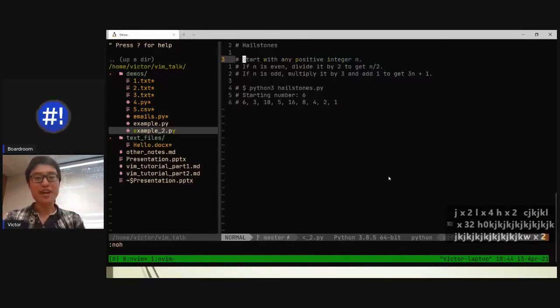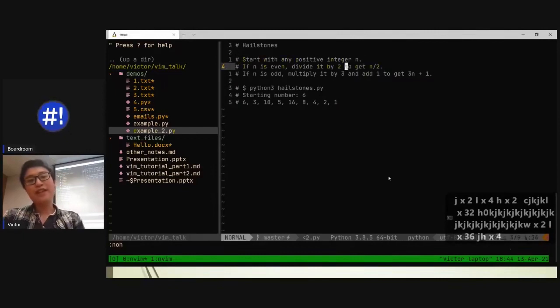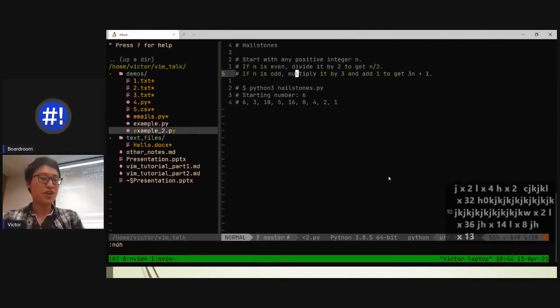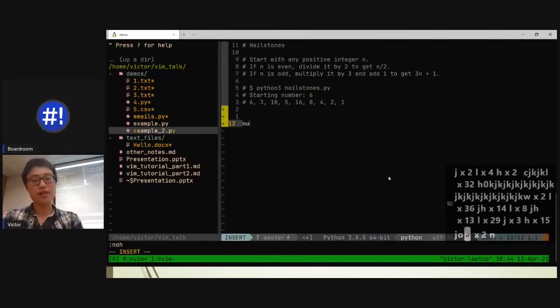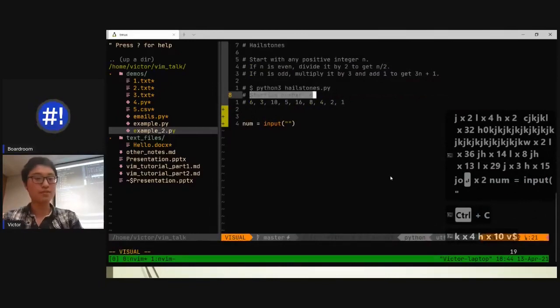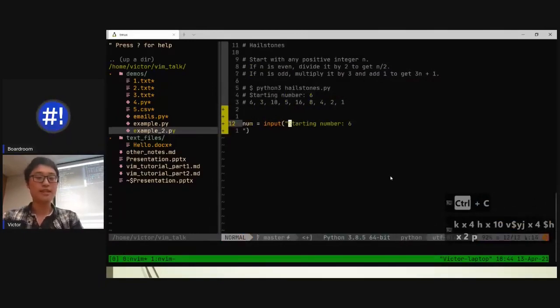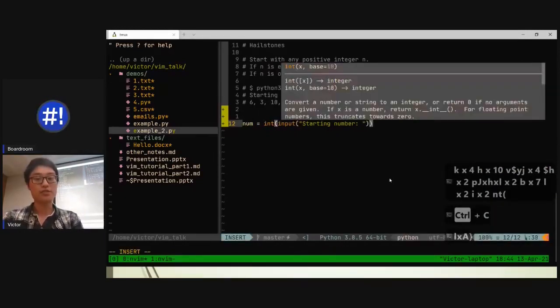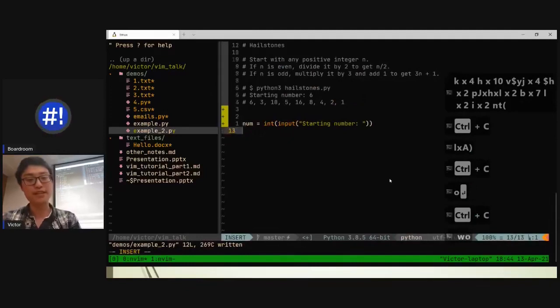But anyways, that's beside the point. Start with a positive integer n. If n is even, divide by 2. If n is odd, multiply by 3. Okay, easy. And we ask for a starting number. Great. So let's just go num is equal to input. And of course, you never copy, right? So you never type it out, right? So I'm just going to yank that, go to the end, paste that in, bring that line up. And this 6 is being typed in. And of course, I need to surround it with int, so it goes and just like that. Bam. So that's our first line done.